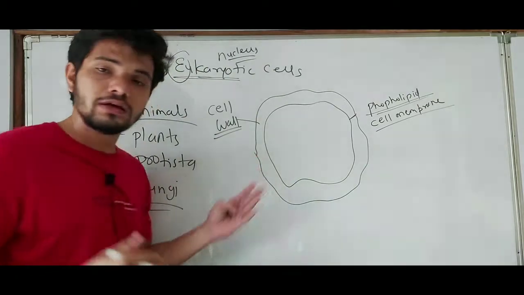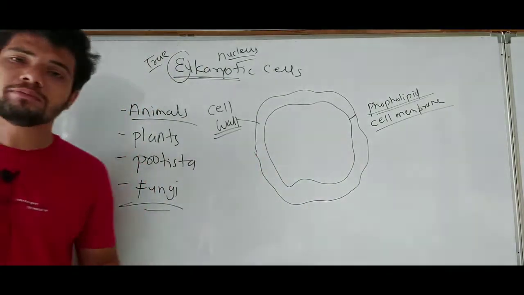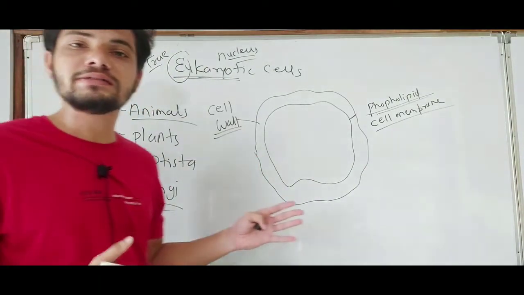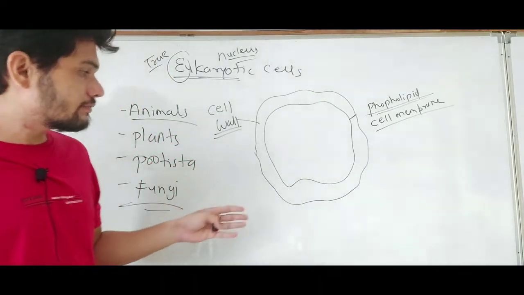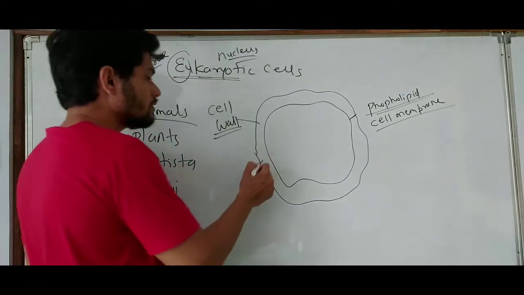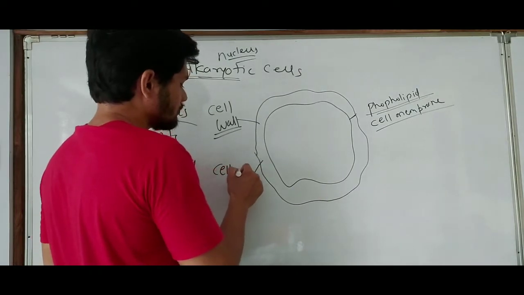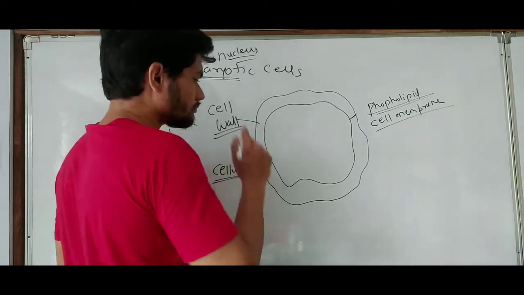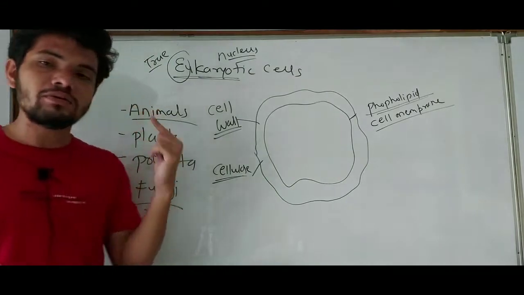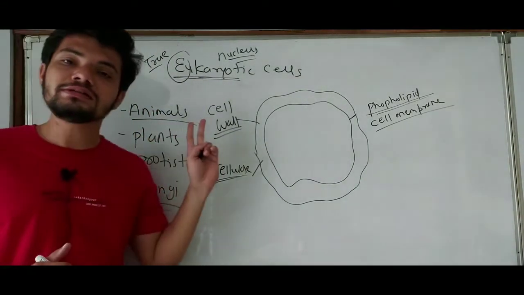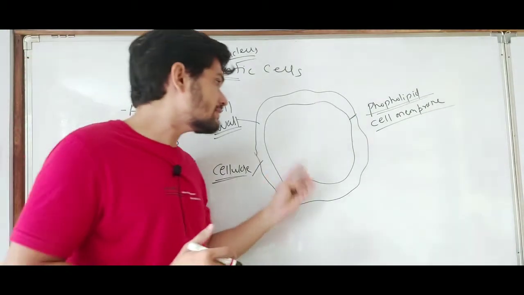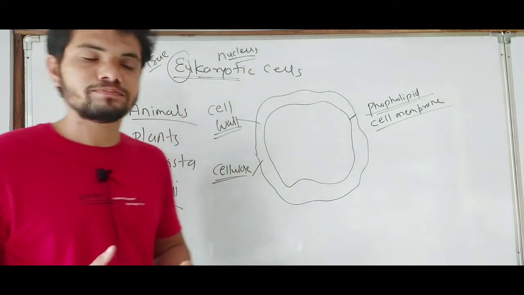The cell wall can be made up of polysaccharides or some proteins. Mainly the plant cell wall is made up of cellulose. So the cell wall is present in plants and fungi. In animals, the cell wall is absent, only the cell membrane is present.